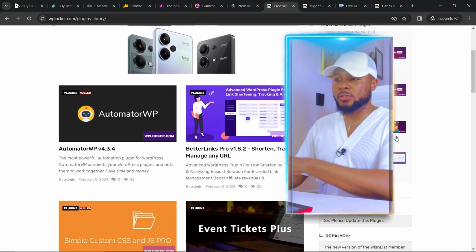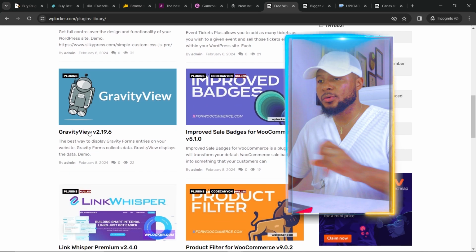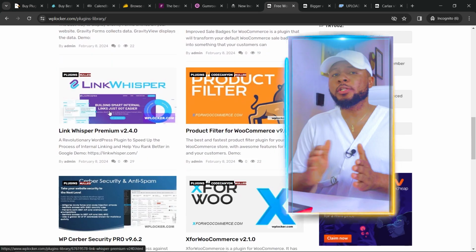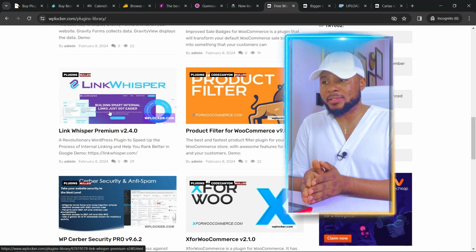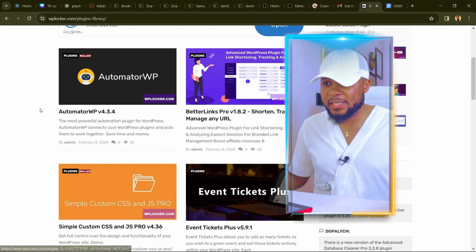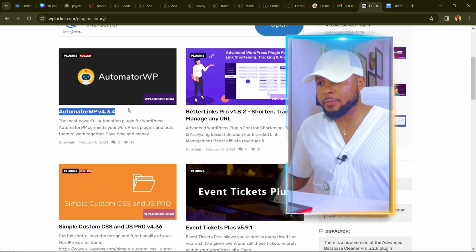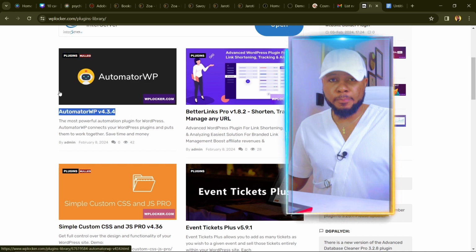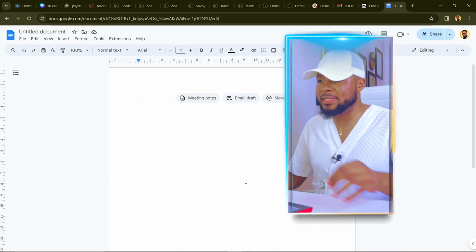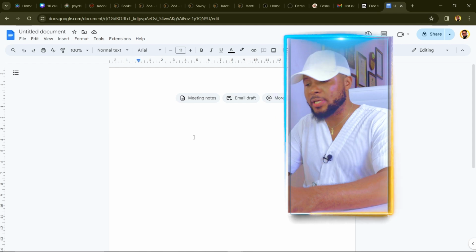So all you have to do is get all these plugins, download all these plugins, and as you're downloading them, you're going to be writing their names in a sheet. For any plugins or themes that you want to download, all you have to do first is copy the name of the plugin so that you can have a list of the plugins and themes. To do that, first open your document, and then you're going to note down what you're downloading.